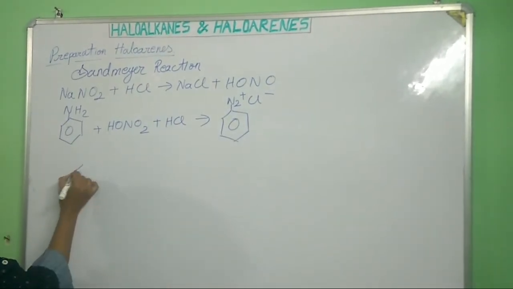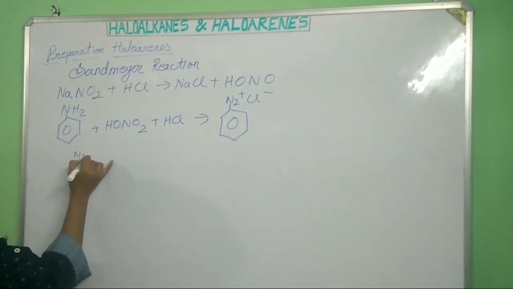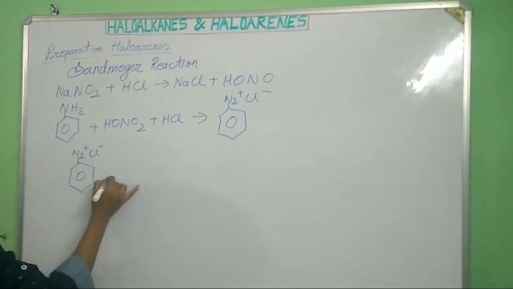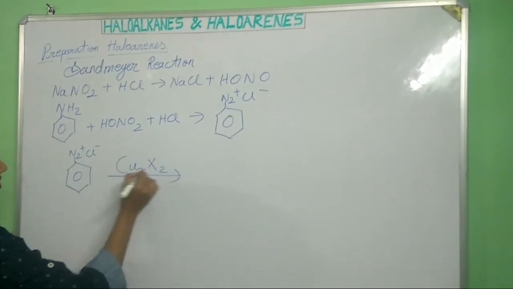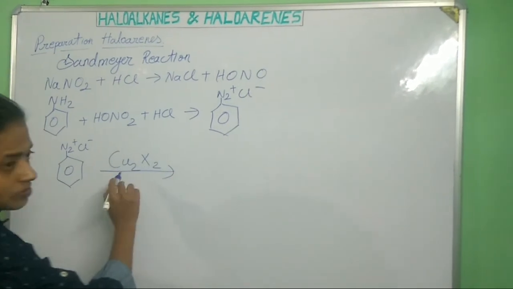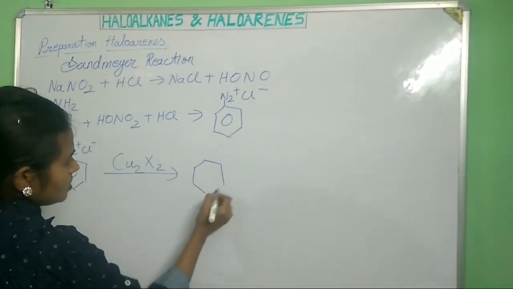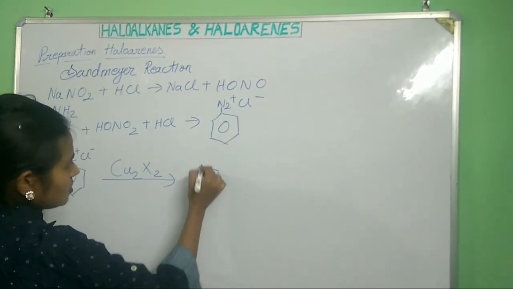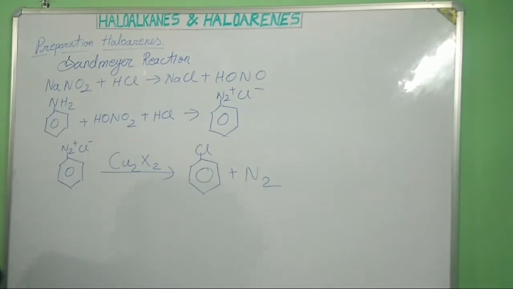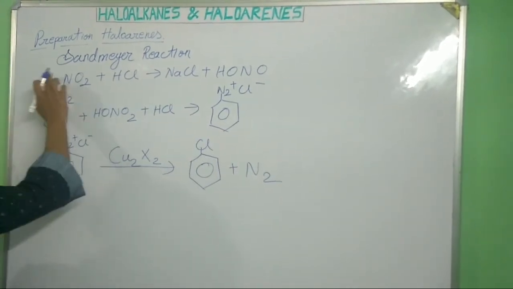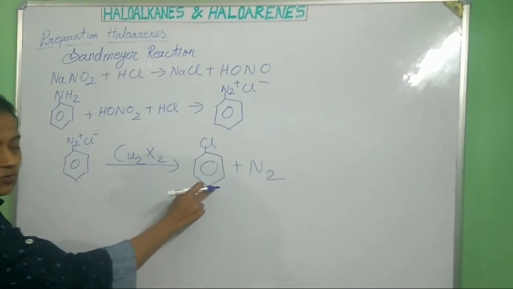Now, when this diazonium chloride, N2 plus Cl minus, reacts in the presence of a cuprous halide, like cuprous chloride or cuprous bromide, then we get chloroarene plus nitrogen gas. So by the Sandmeyer reaction, we can form chloroarene as well as bromoarene.